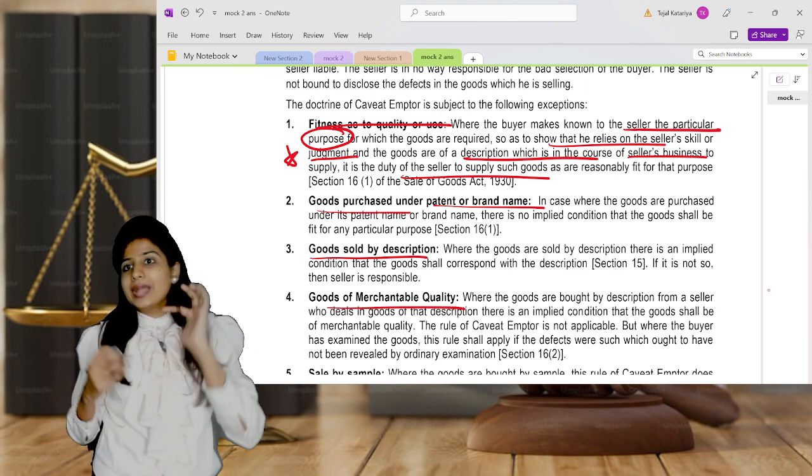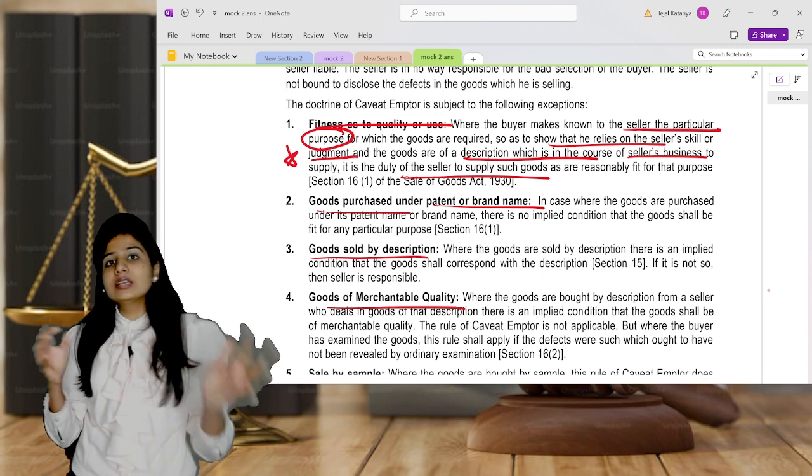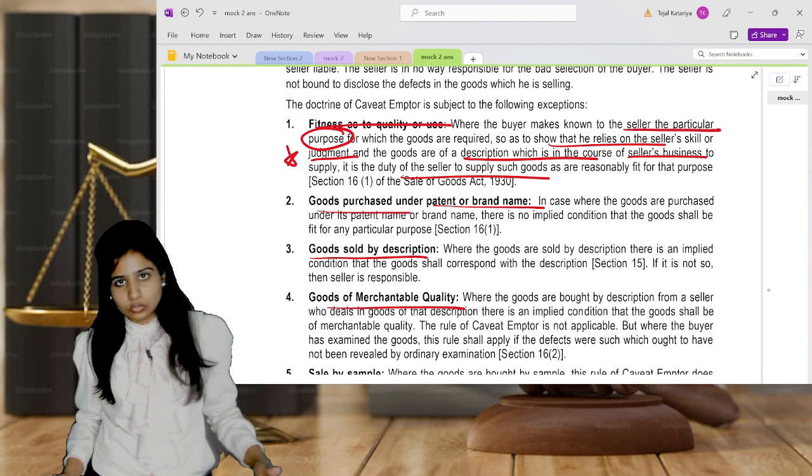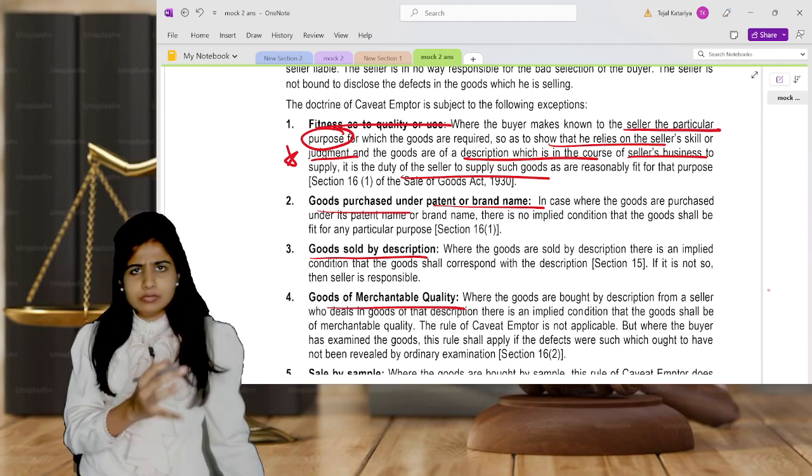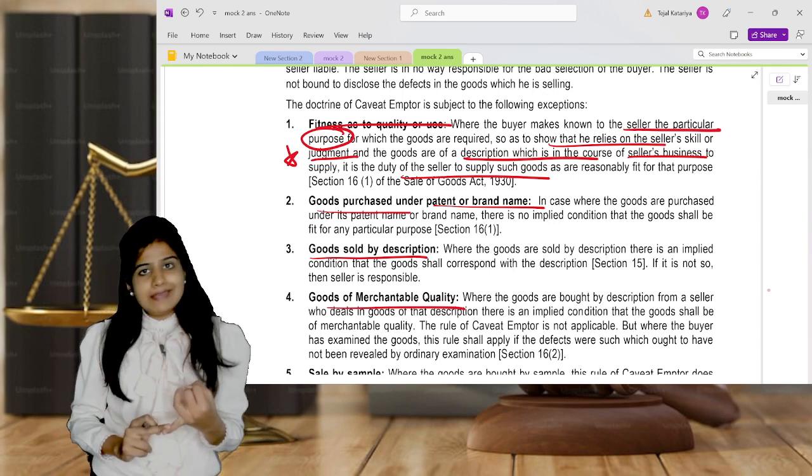So if you are buying a guitar, the seller should have the business of selling guitars. It's not a one-time activity. He has that business in the usual course of business.